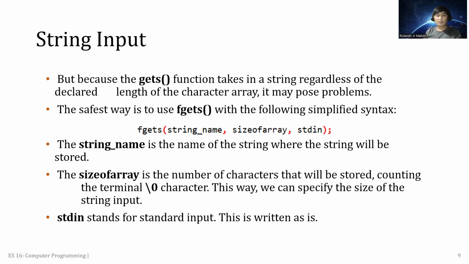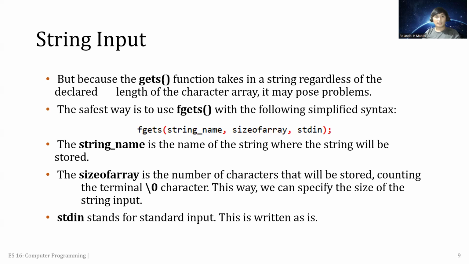Because the gets function sometimes poses problems, programmers use fgets instead of gets. This is a safer way to reduce errors in C programming. So mostly the fgets function is used by programmers.